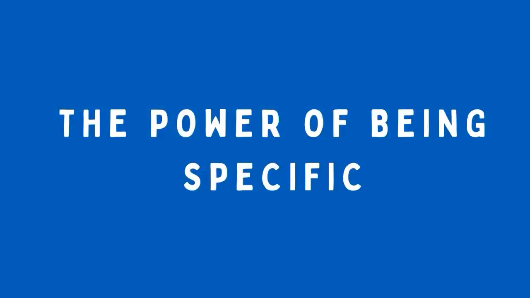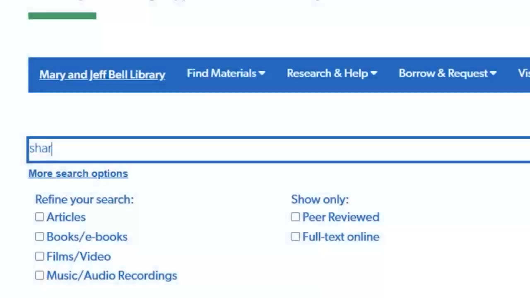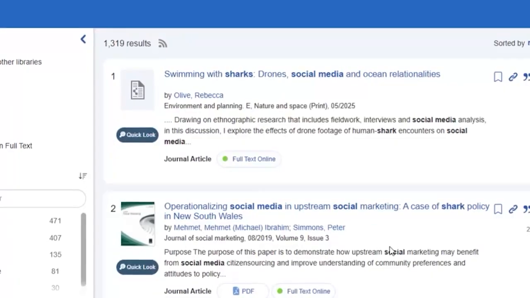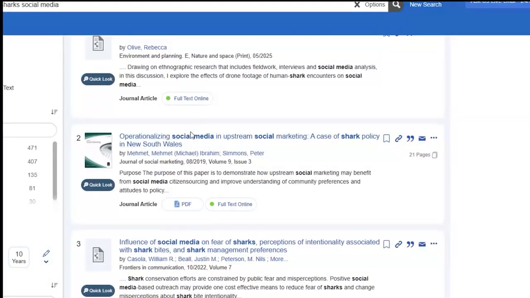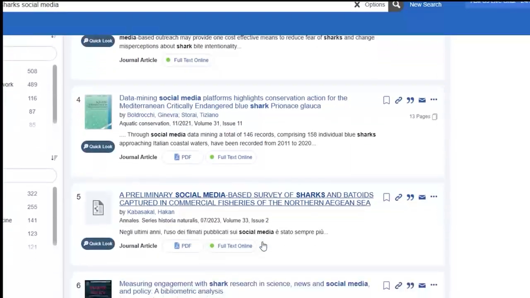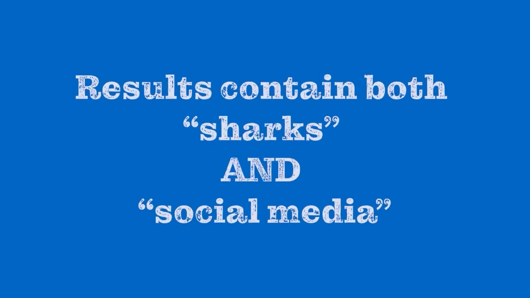Back to our keywords. So let's add extra words to get more specific results. What if I just really want to know how social media affects what people think about sharks? That's much better. We went from 140,000 down to about 1,300. That's the magic of adding keywords. Each one acts like a filter. Look at these titles now. We're seeing phrases like social media actually appearing in the results. That's because our search is now looking for documents that contain both sharks and social media.